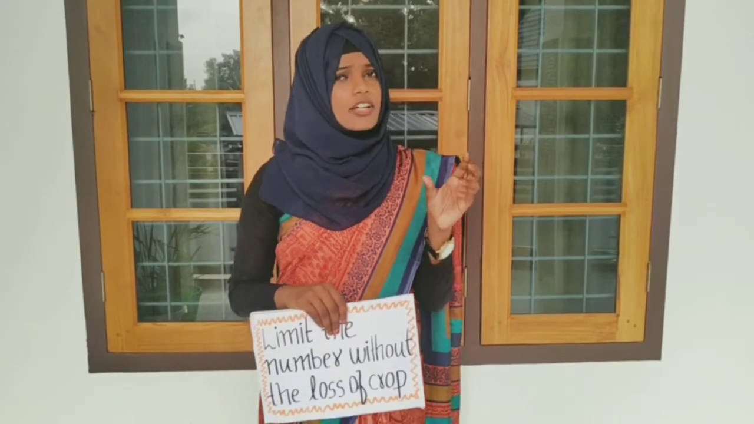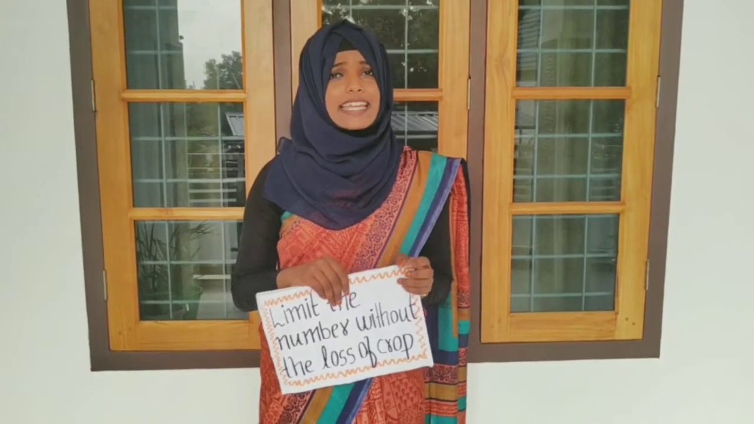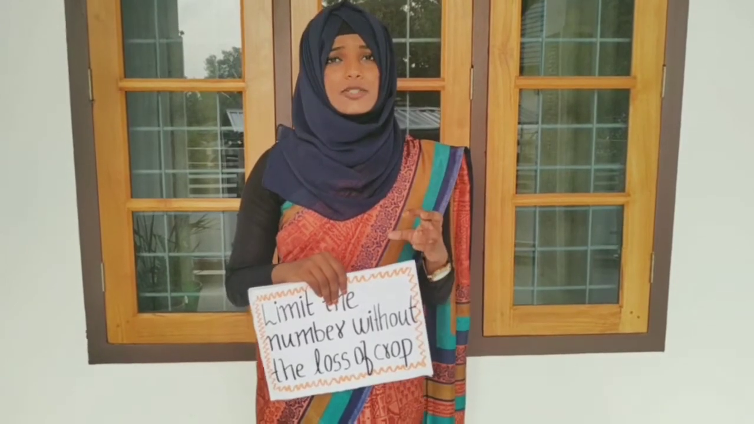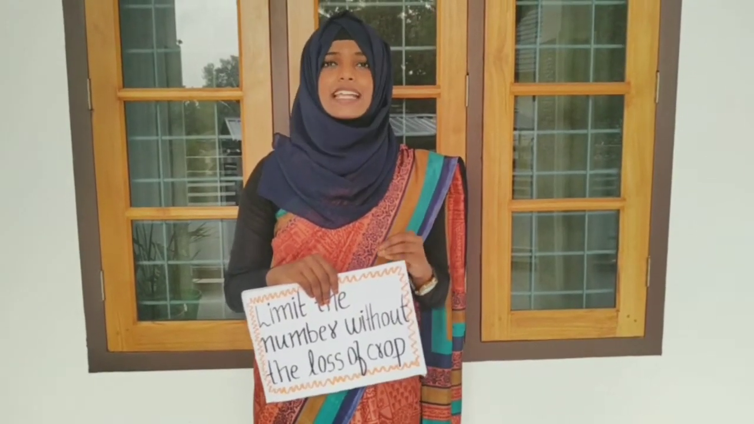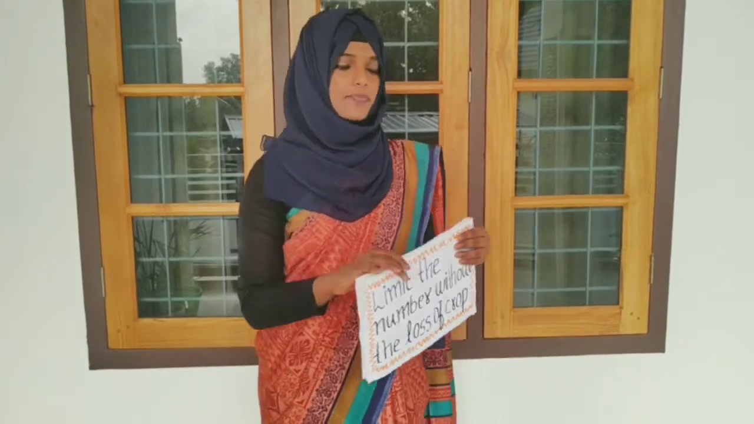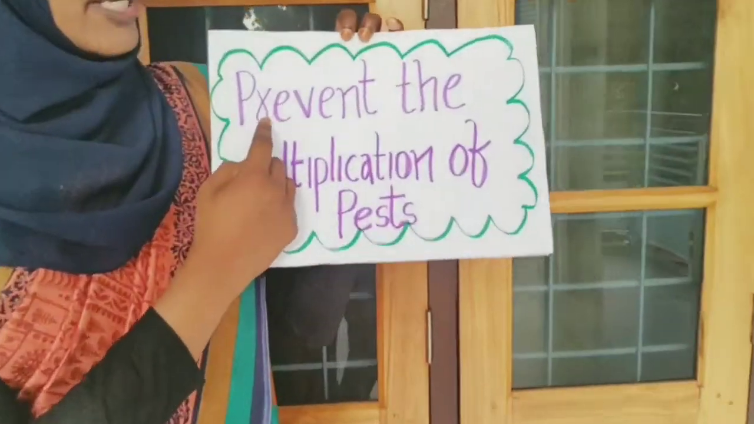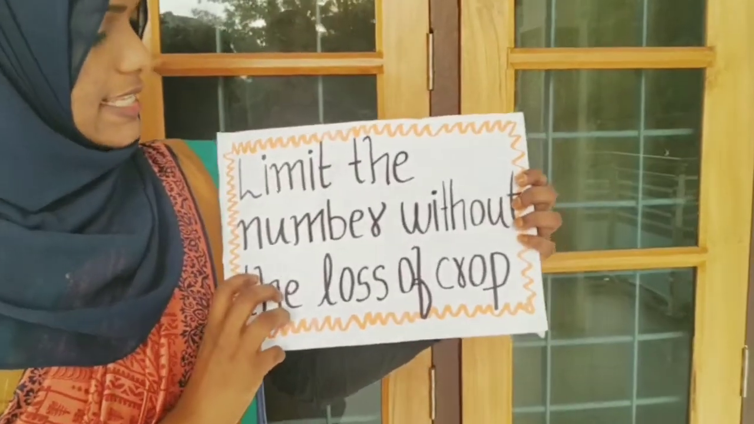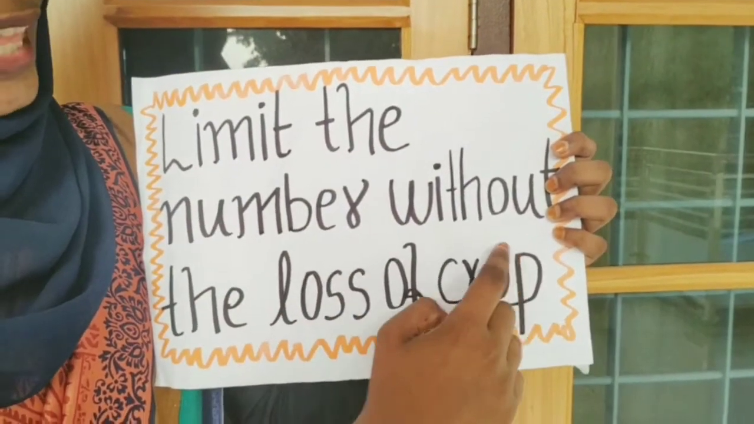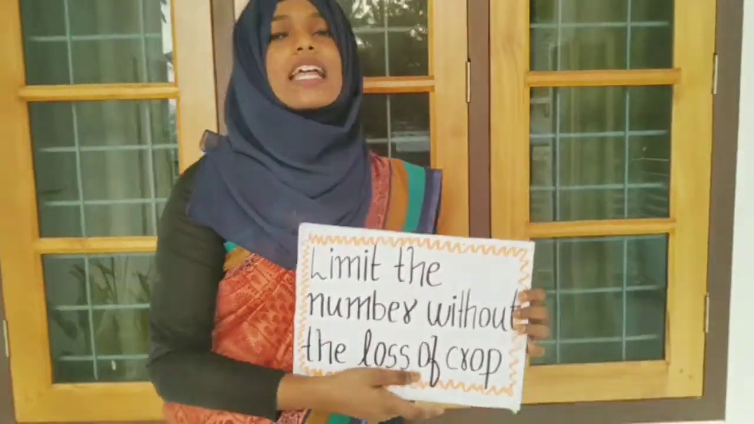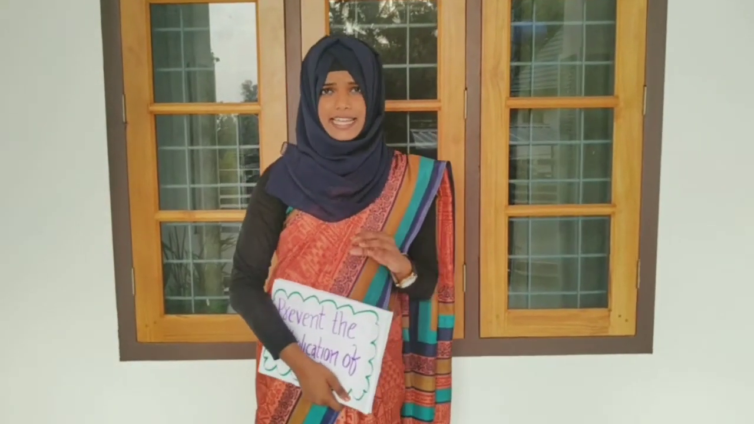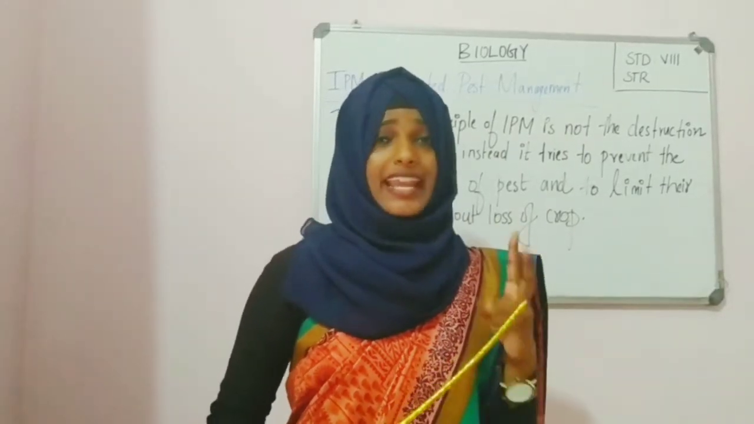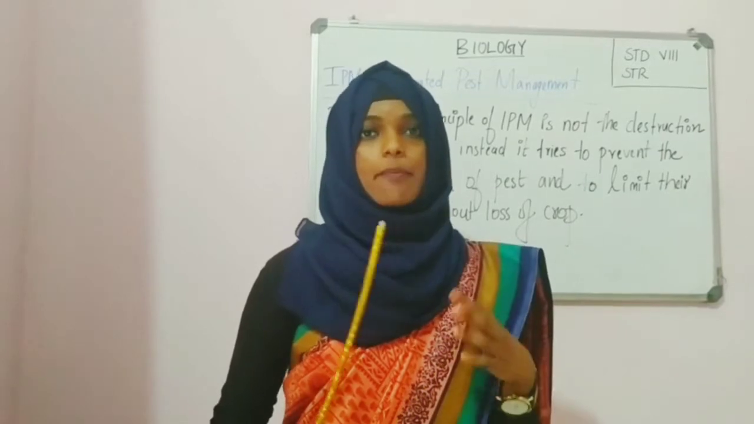So, through that short video, you will understand what is integrated pest management. Before moving to that section, we need to get to know what the main concepts of integrated pest management are. The first main concept is to prevent the multiplication of pests. And the second main concept is to limit the number without the loss of crop. These are the two main concepts of integrated pest management. Okay? So, we discussed the main two concepts about integrated pest management.